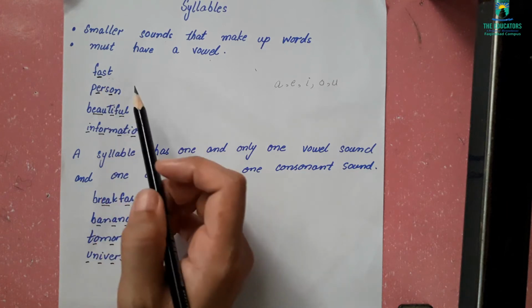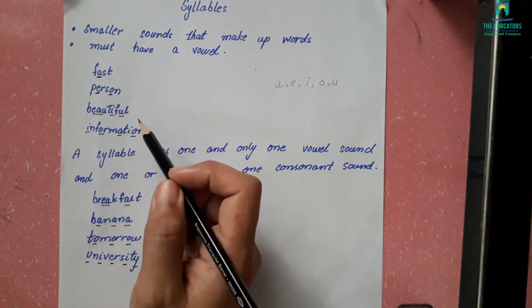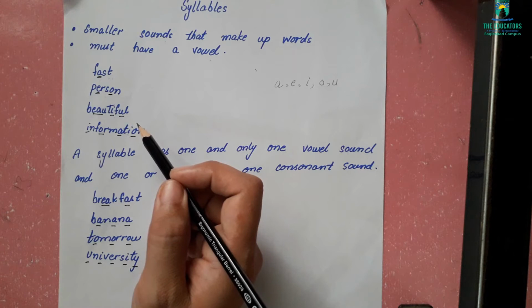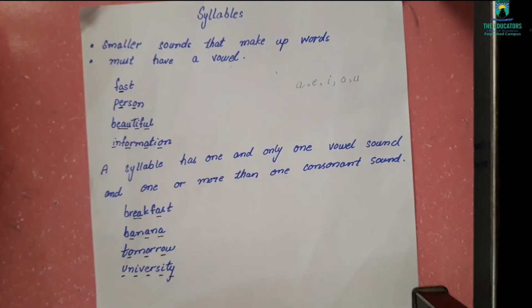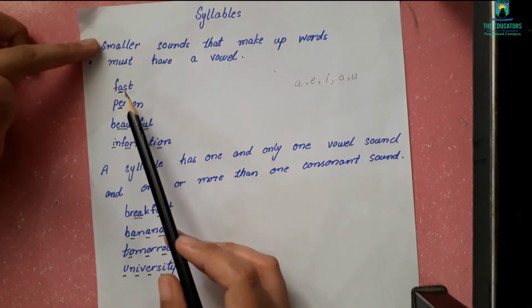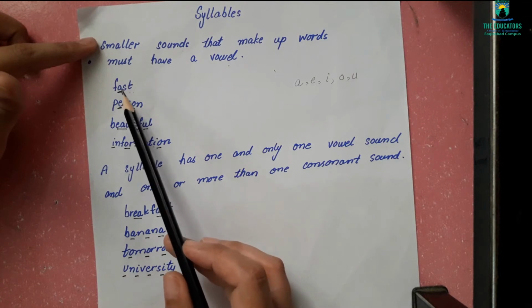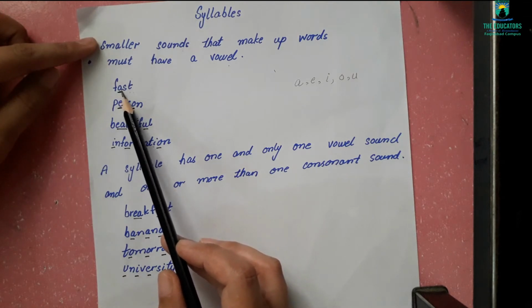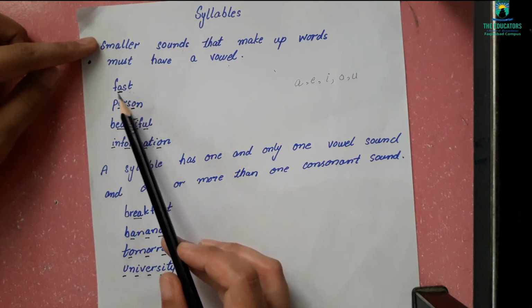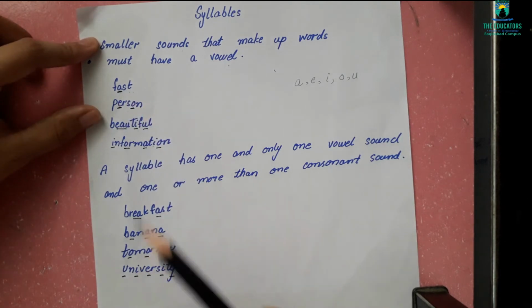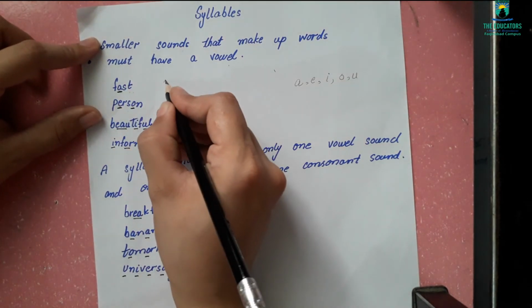Remember, the number of times you hear a vowel sound in a word is equal to the number of syllables in that word. So here in the first example, fast, we hear only 1 vowel sound, so it has 1 syllable. Okay, fast has 1 syllable.